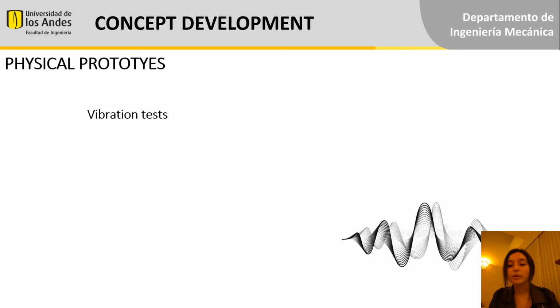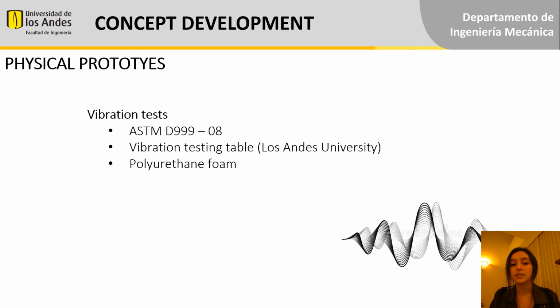Now we're going to talk a little bit about the physical prototypes. We haven't done them yet, but this is our plan. So the first one is the vibration tests. We're going to do this with the norm ASTM D99908 at the university with the vibration testing tables. We haven't chosen which one though, and we're going to use polyurethane foam because it's the best alternative we found with the investigations that we made based on our criteria and our ranges.